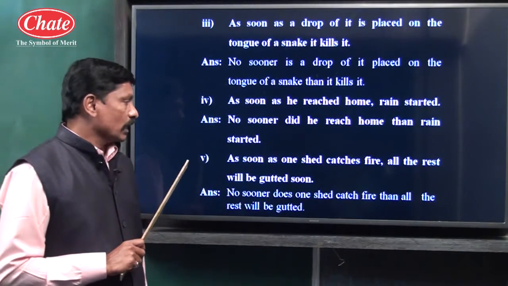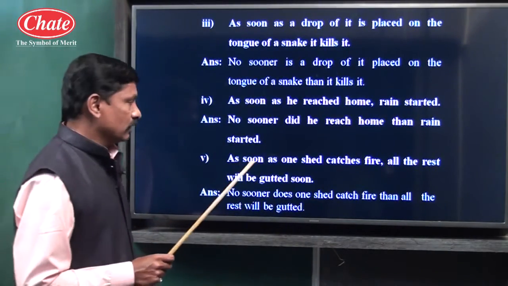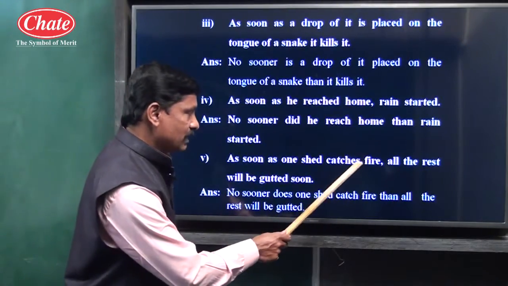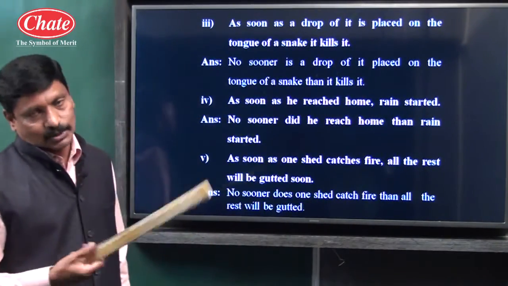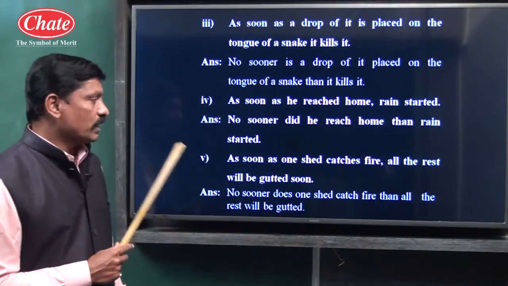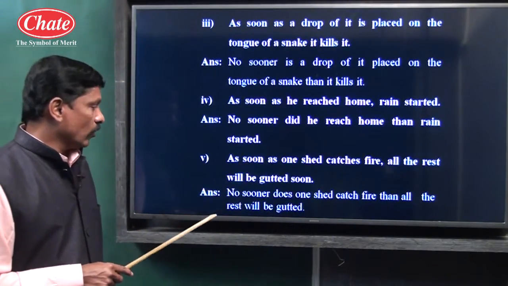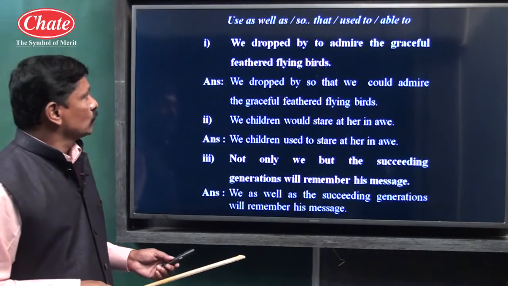Example number 5: as soon as one shed catches fire, es suffix is added, so this clause is in simple present tense. So naturally we have to use does. So see here, no sooner does one shed catch fire than all the rest will be gutted.